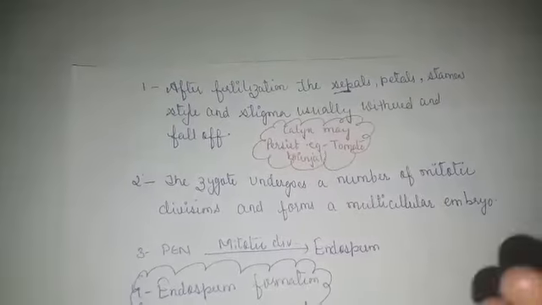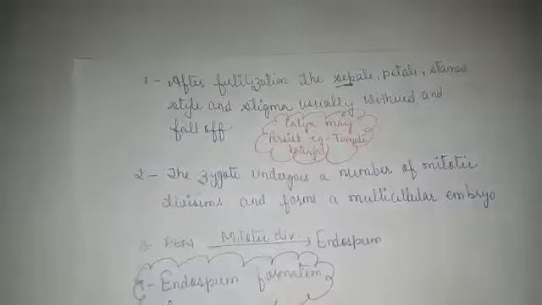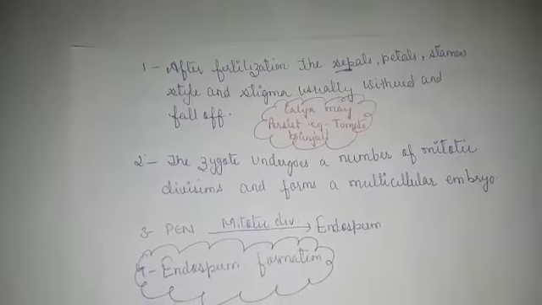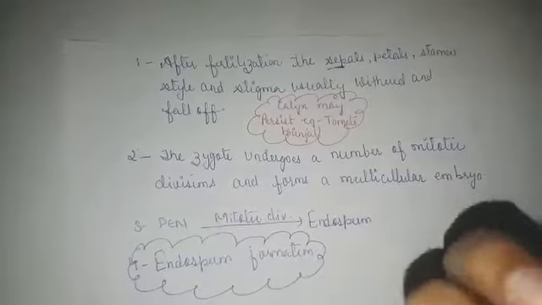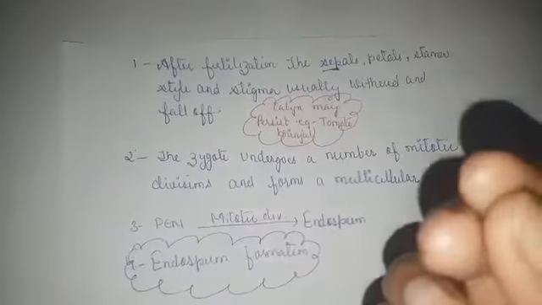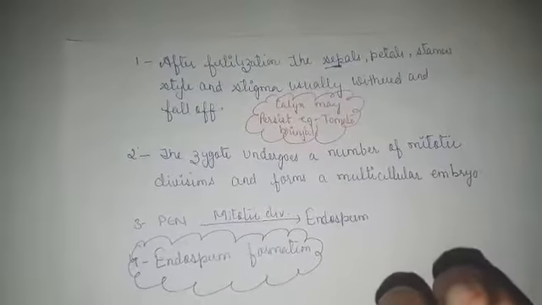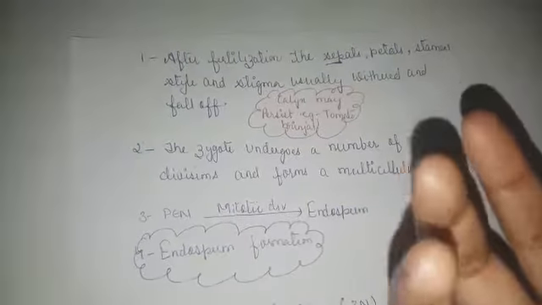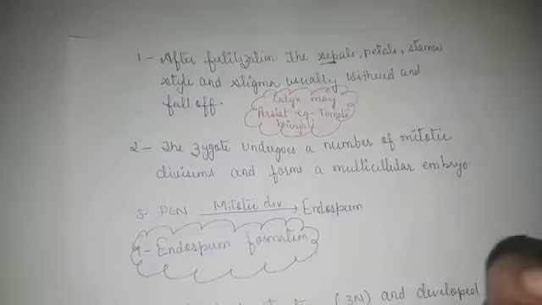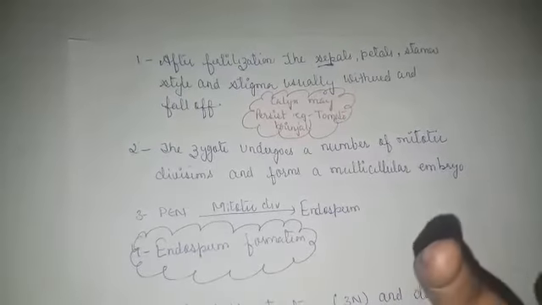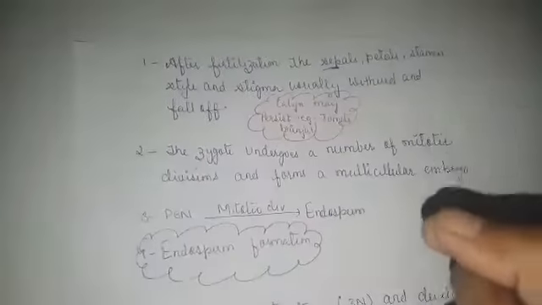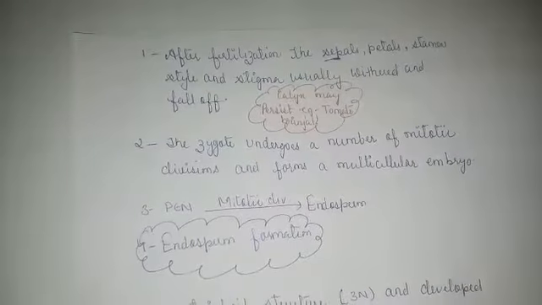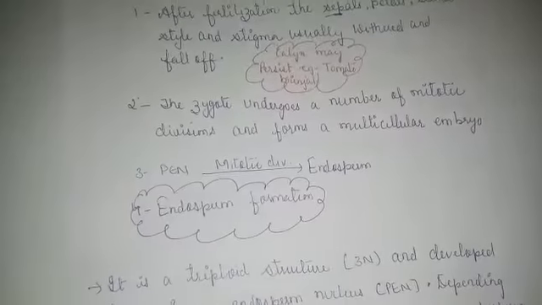You may easily get the traces of this persistent calyx in the chilies, the brinjal, the ladyfinger or the tomato, which have a green structure on the top of the fruit. That is a persistent calyx, right? Brinjal has the top of the fruit with the stalk. That is a persistent calyx. Same as the tomato has the persistent calyx on the top. Same with the chilies. So these are the persistent calyx.